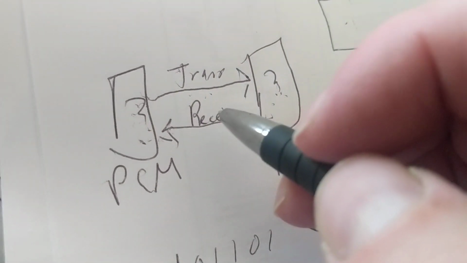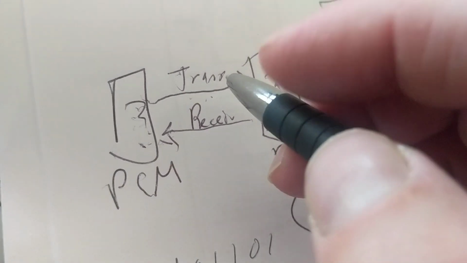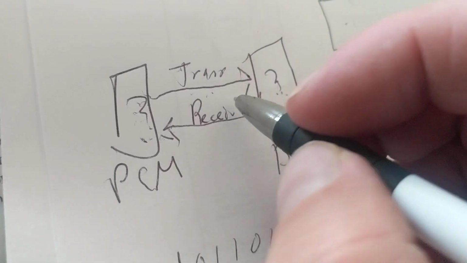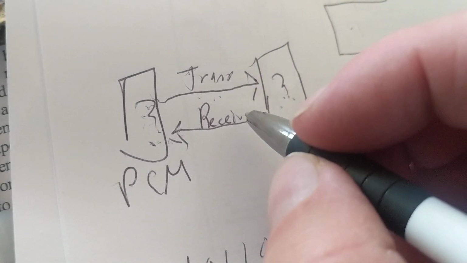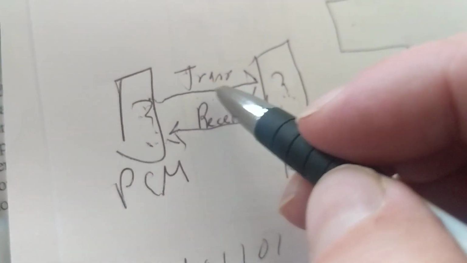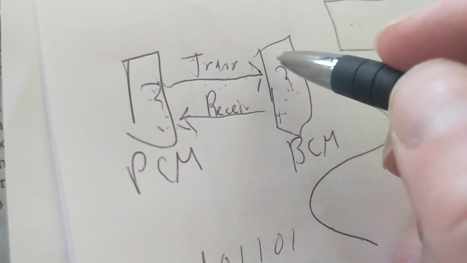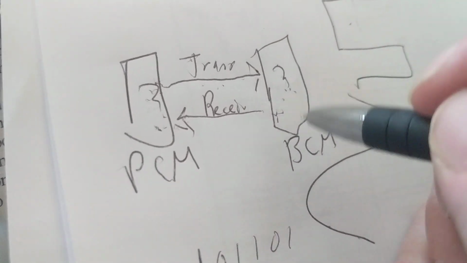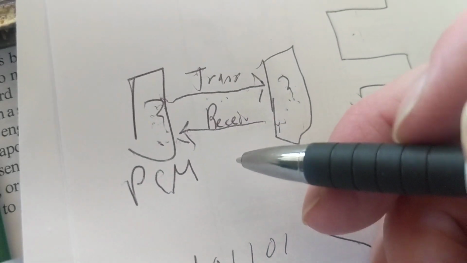So it depends who you're looking at. Again, in order to troubleshoot effectively and diagnose correctly, who are we dealing with in relation to who? This one is transmitting data to him. Who's the receiver in that case? The BCM is the receiver. Who's the transmitter? The PCM is the transmitter.